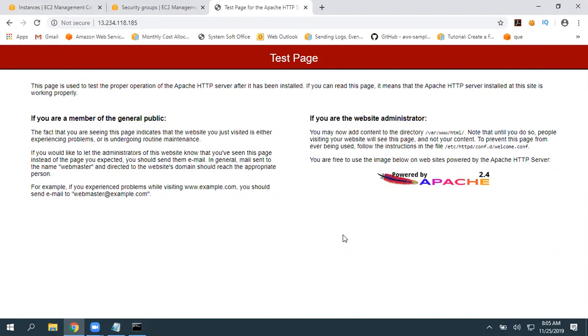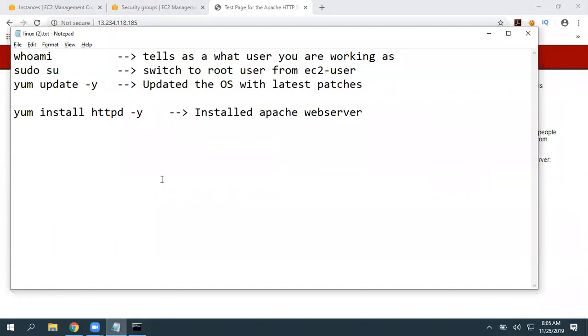Got that? Okay, so let's write down the commands. First one is yum install httpd -y, then service httpd status, to know the status. Start to start the service, stop to stop the service, restart to restart the service.